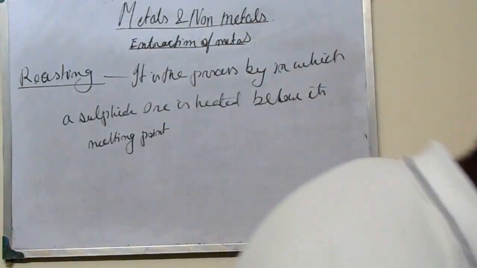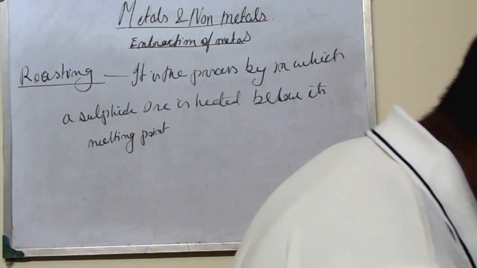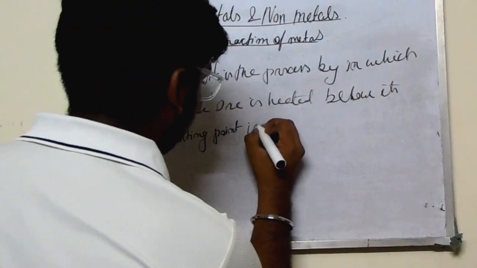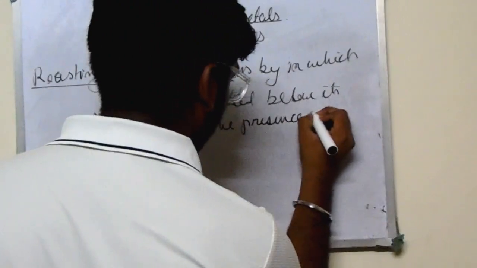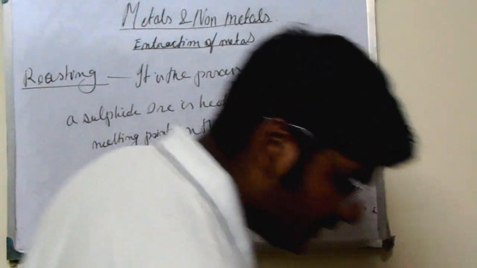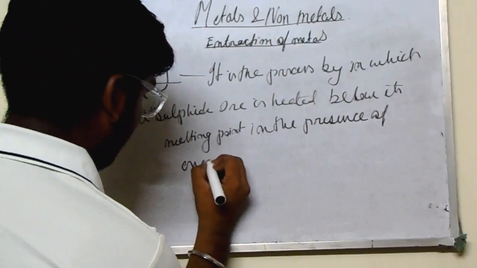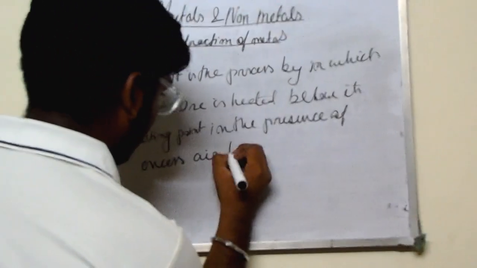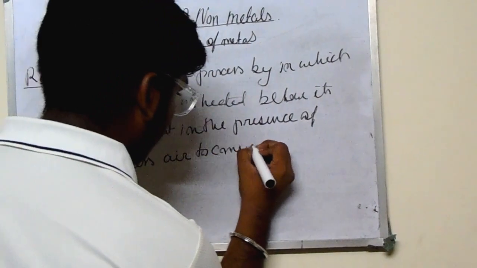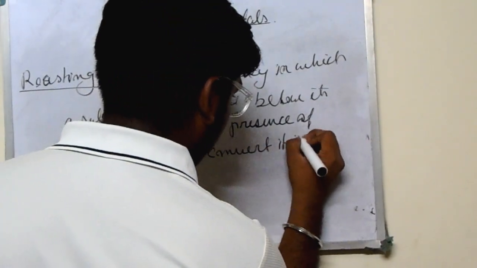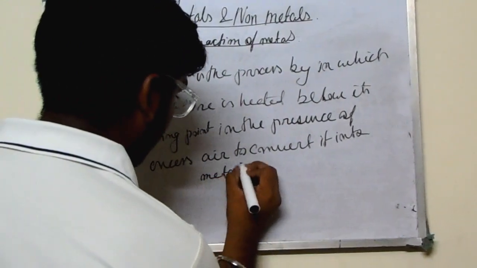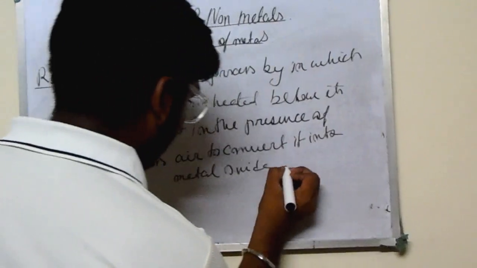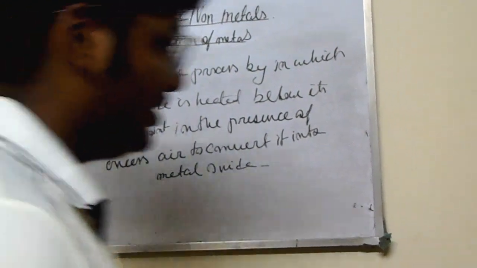Melting points in the presence of excess air to convert it into metal oxide. If I give you an example, then you can understand more clearly.